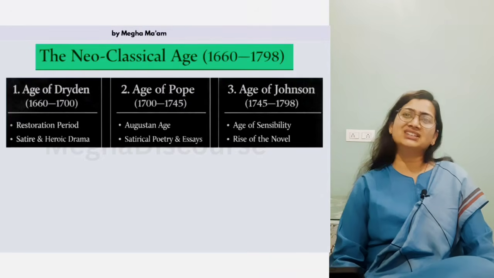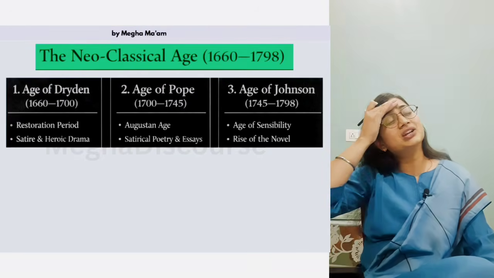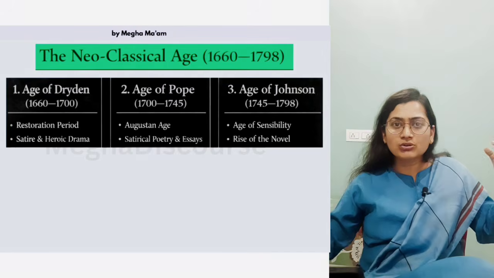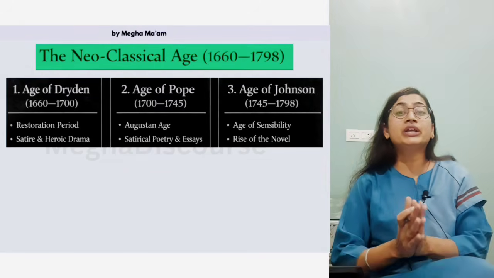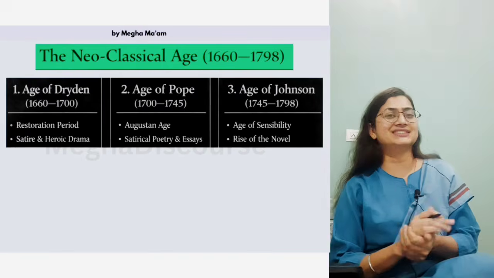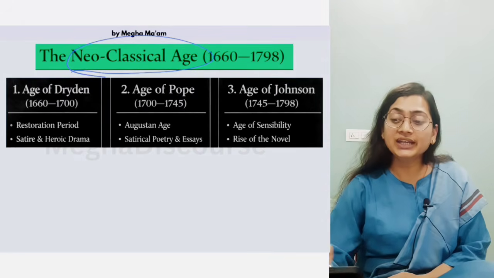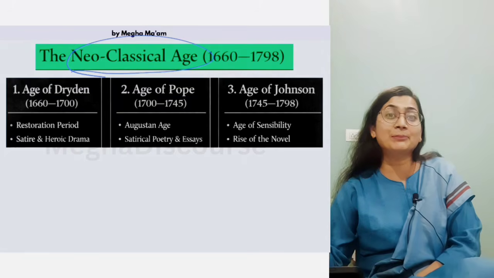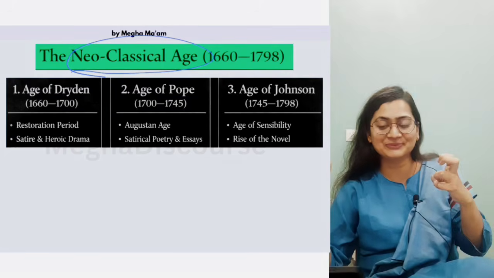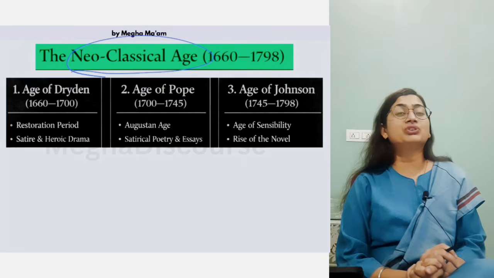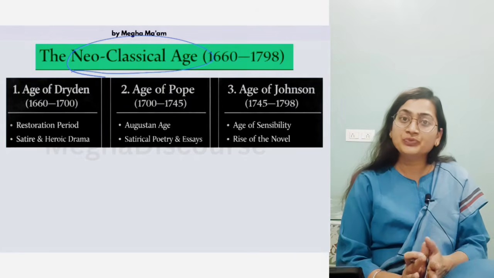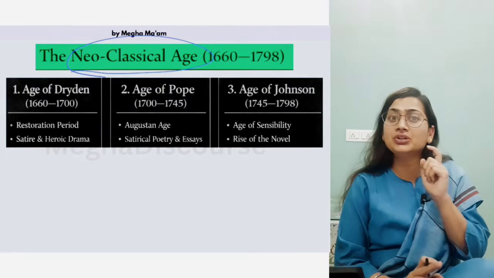Poetry is meant for release, and now people were fed up. Now we cannot rely more on the Bible. We want something new. So now a group of writers came. They are called neoclassicists. What is the neoclassic age? Now they are bringing back the Greco-Roman phase. They are bringing back the classical learning, and it is further divided into three phases, because in that neoclassic age it is divided according to the need of society, according to the need of the writer.